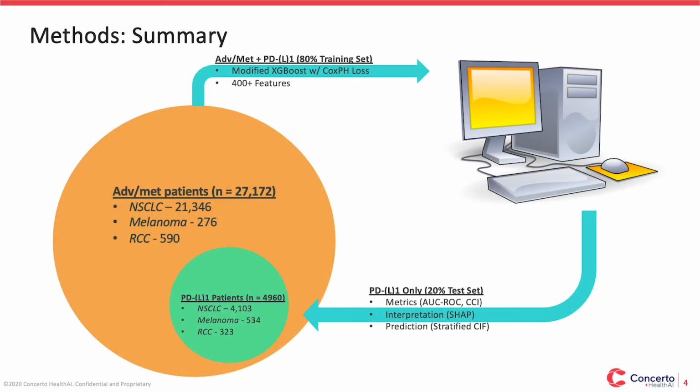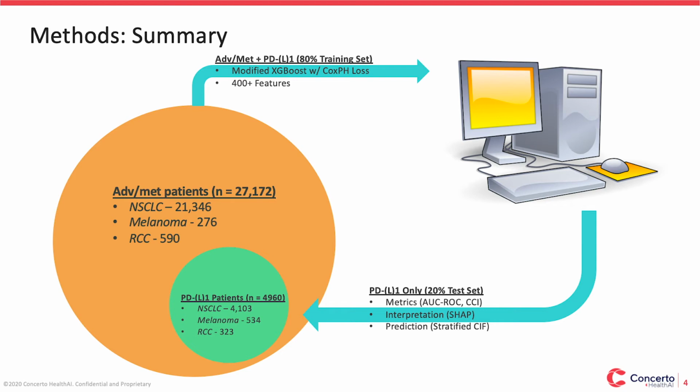How did we answer these questions? One challenge we faced almost immediately is that serious cardiac events, the kind that kill you, are rare. To maximize the power of our study, we used a transfer learning approach in which we trained the model on not only PD-L1 patients, but anyone who may have been a candidate for this therapy. In this case, all advanced and metastatic non-small cell lung cancer, renal cell carcinoma, and melanoma patients. PD-L1 therapy was included as a feature in the model. But at the end of the day, we only care about those PD-L1 patients. Therefore, the metrics, interpretations using SHAP scores, and predictions were conducted only on this PD-L1 subcohort.